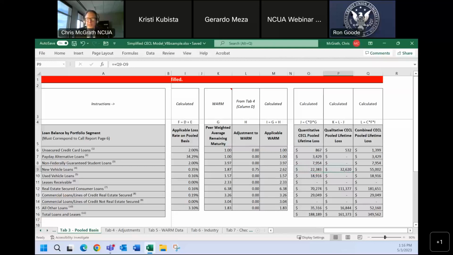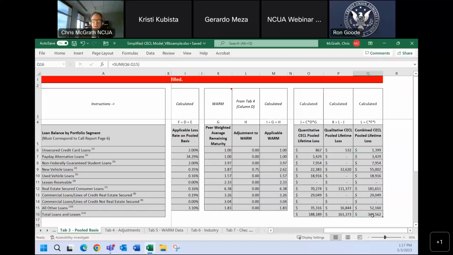We have our qualitative adjustments to fix that, in this case, the WARM. And then we have our final allowance for credit losses for this loan portfolio. And at the top, you can see the same thing that we did for the credit cards. Having a 2% target rate adds up over $500 and gets us to nearly $1,400 worth of losses.